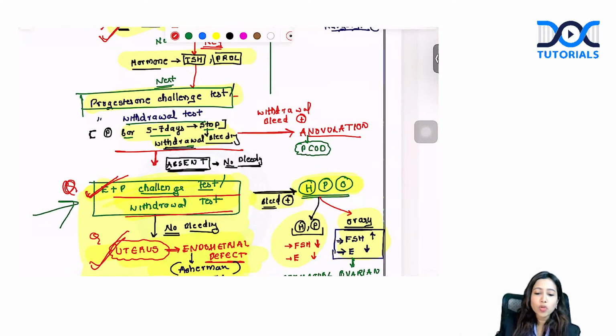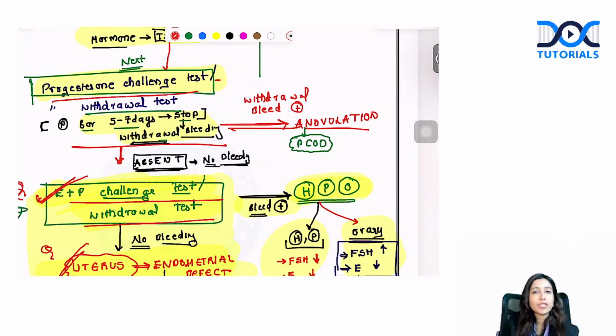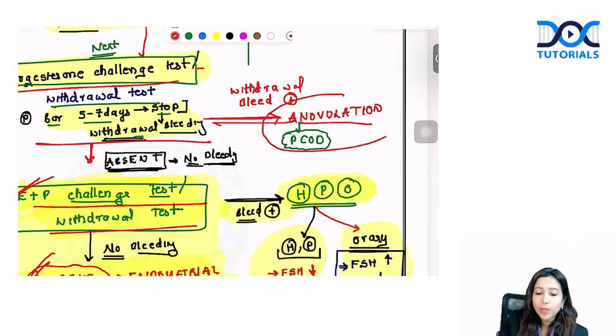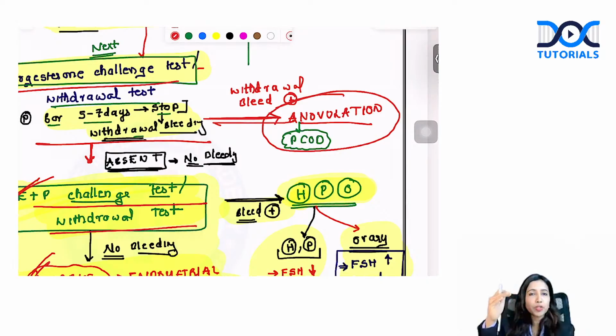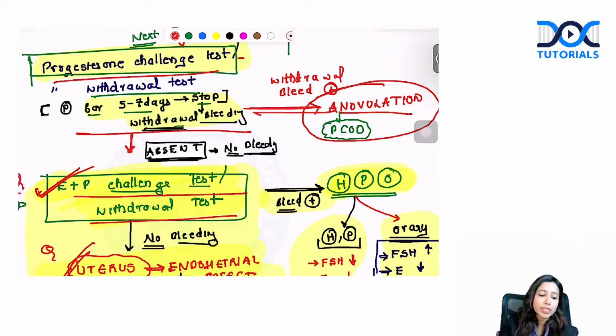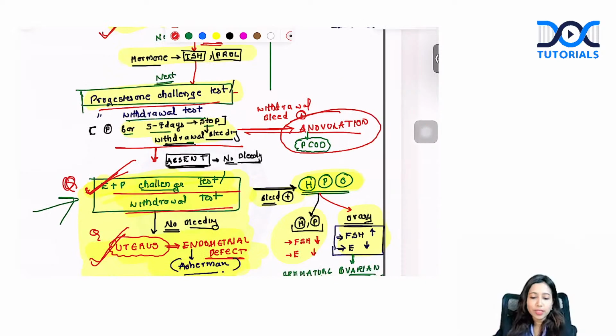If the progesterone withdrawal test is positive, that means the patient is responding to progesterone and she is bleeding with that. That means ovulation is not happening in the patient; causes of anovulation, such as PCOD, are associated with a positive progesterone challenge test. Whereas with a negative progesterone challenge test, I will think about a problem at the level of the hypothalamus, pituitary, ovary, or uterus. How to differentiate? You will go ahead with an estrogen plus progesterone challenge test. Yes, we have discussed the rest of the scenario.